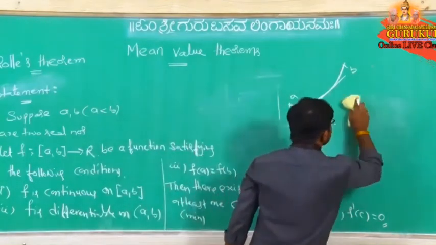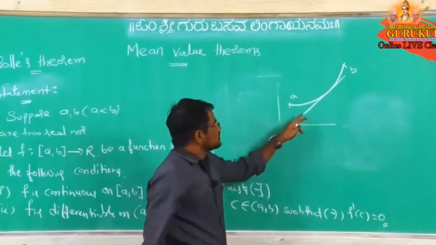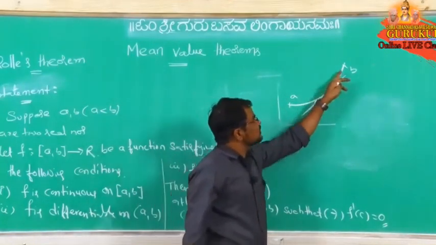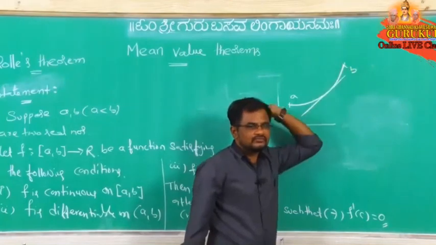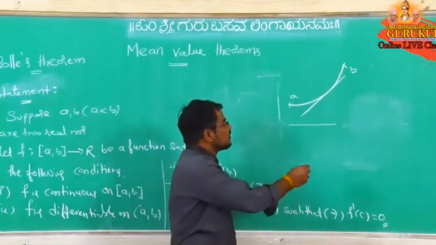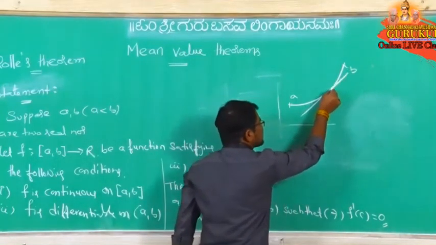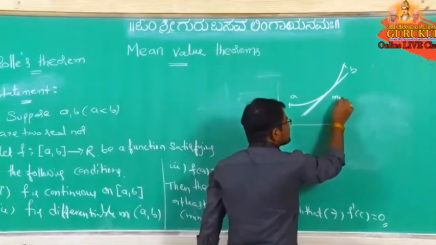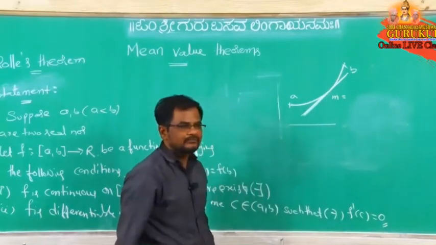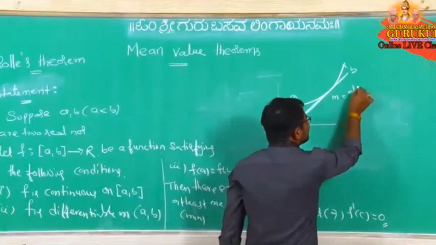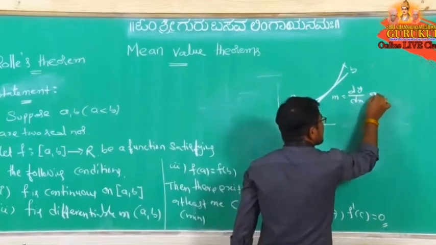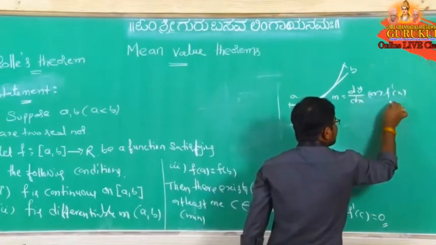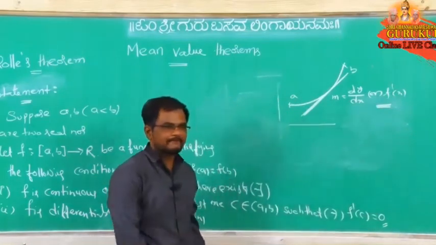Next, the second thing is the tangent to this curve y equal to f of x. Now the slope of the tangent to the curve is always denoted by m and defined as dy by dx or f dash of x. This you should also remember.